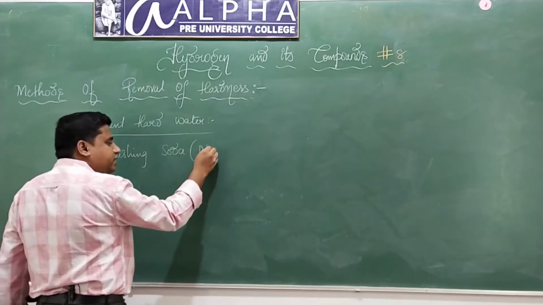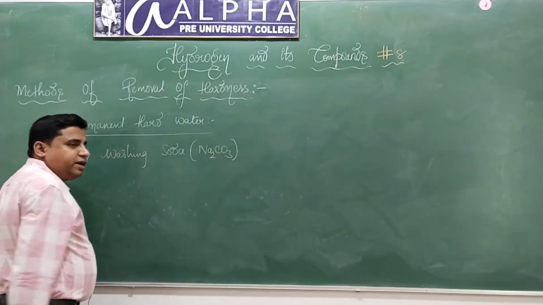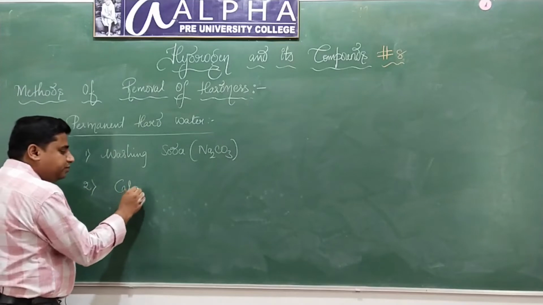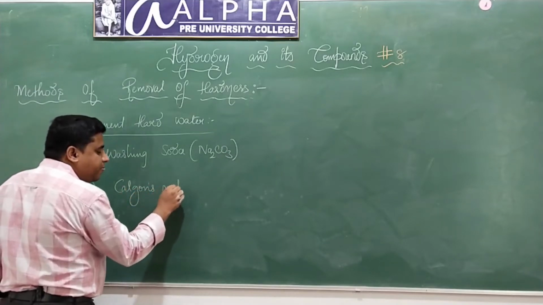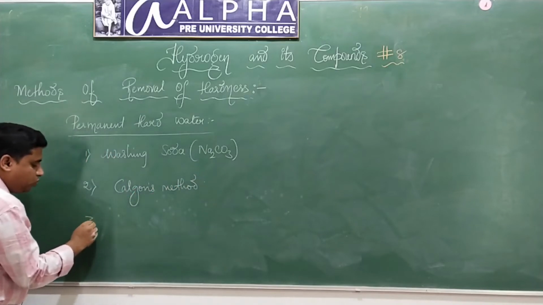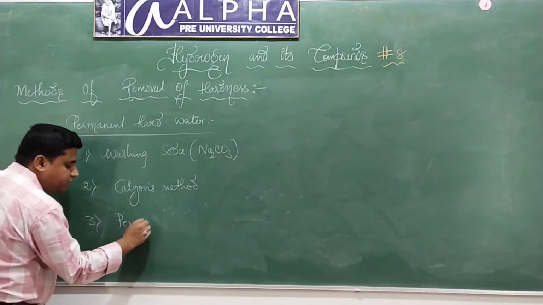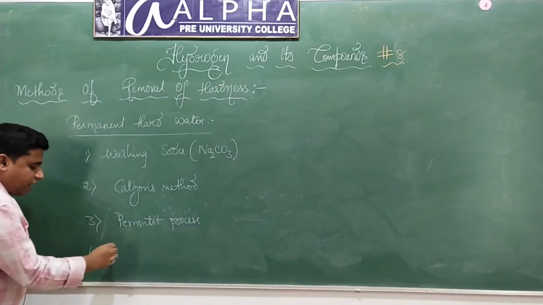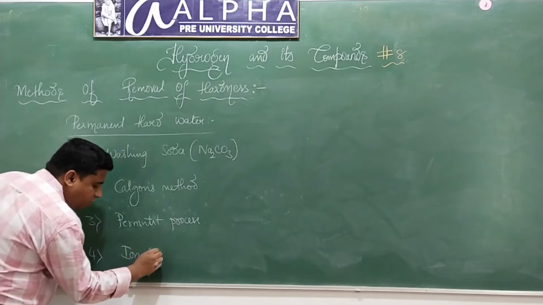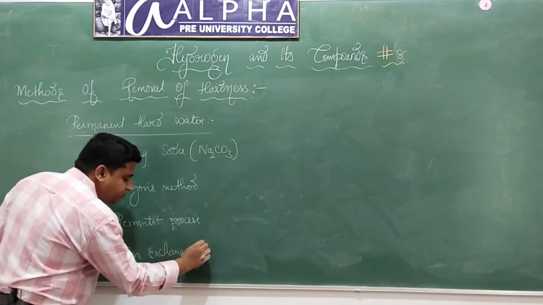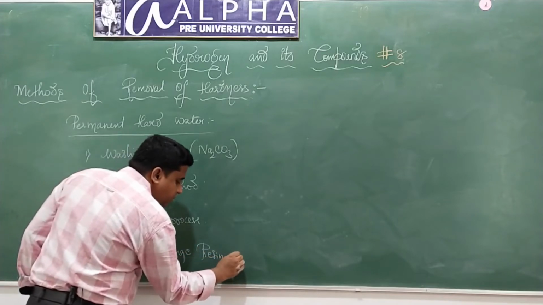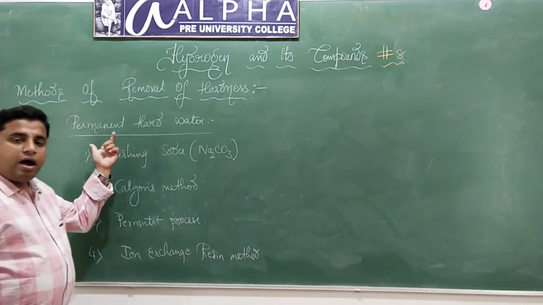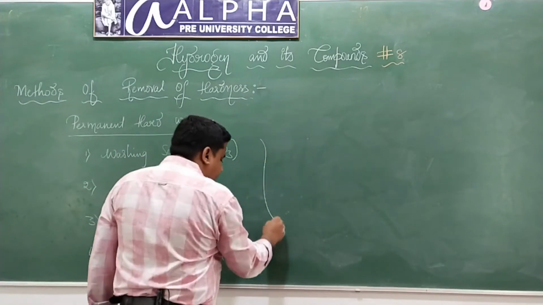What do you mean by washing soda? It is sodium carbonate, isn't it? By treating the hard water with washing soda. Next, we have something called Calgon's method. Next, the permutit process. And lastly, the ion exchange resin method. So we have got 4 methods to convert a permanent hard water into soft water. Let us discuss one by one.